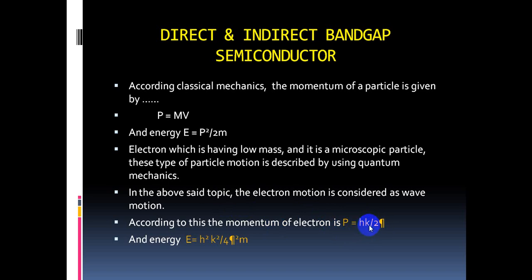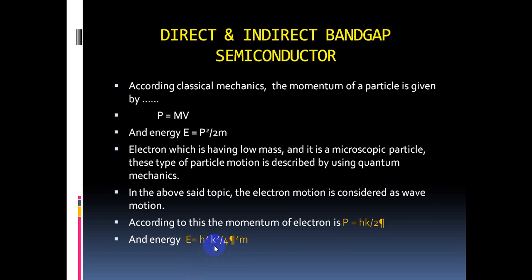That's why k is treated as the momentum of the electron. The energy of the electron E equals h square k square by 4 pi square m, using the same relation. Here h is Planck's constant, 4 and pi are constants, and m is a constant, so the energy depends only on the k value.